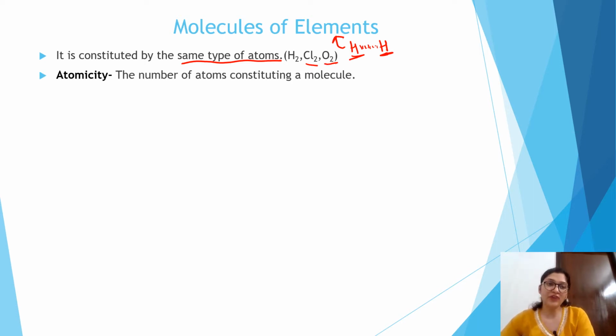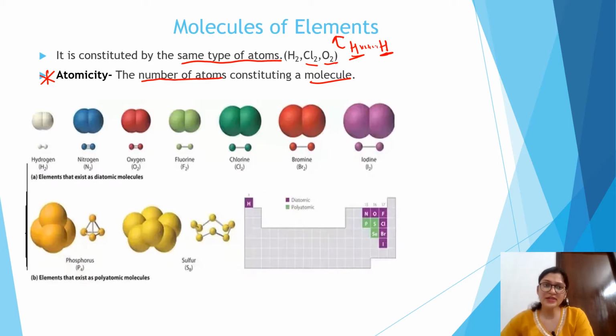The next definition, which is quite important: what do we mean by the term atomicity? Atomicity is the total number of atoms present in a molecule. Like if I ask what is the atomicity of the hydrogen molecule, then 2 hydrogen atoms are present in it, so atomicity is 2. What is the atomicity of N2? 2. Atomicity of O2: since 2 oxygen atoms are present in this molecule, the number of atoms gives the atomicity.